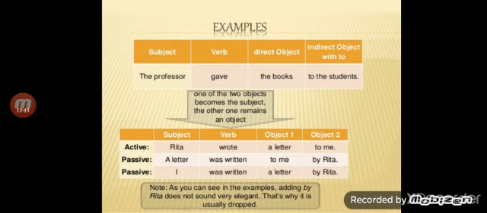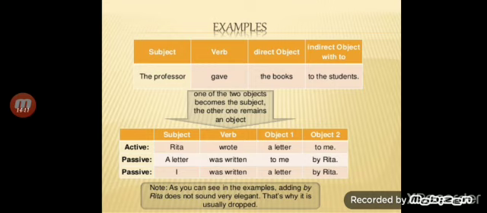What. For the indirect object? Whom. First we see object 1. A letter was written to me by Rita. Here object 1, the direct object, is used. And next we use object 2, I. So me is changed into I in passive voice. So, I was written a letter by Rita.